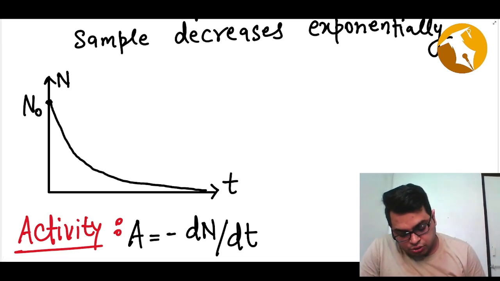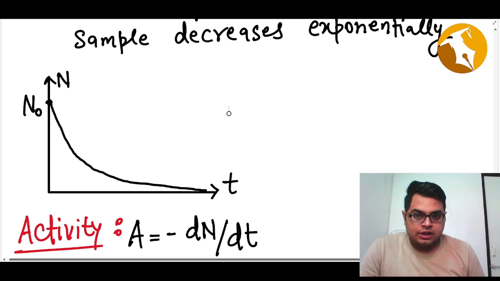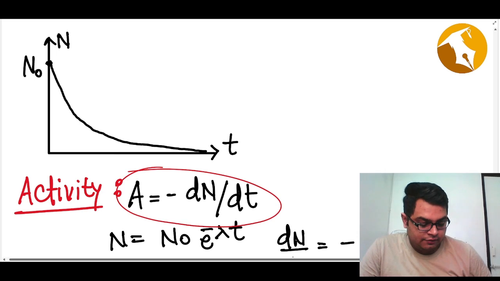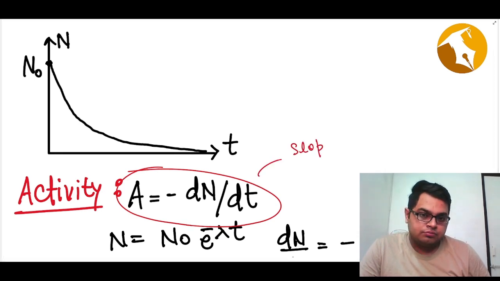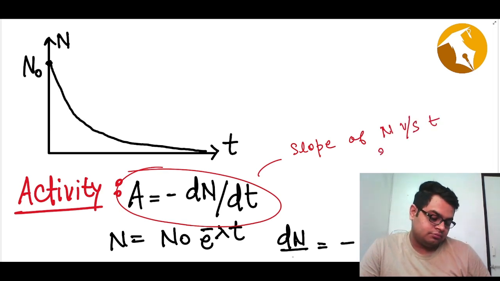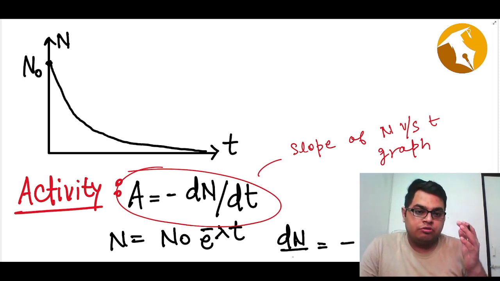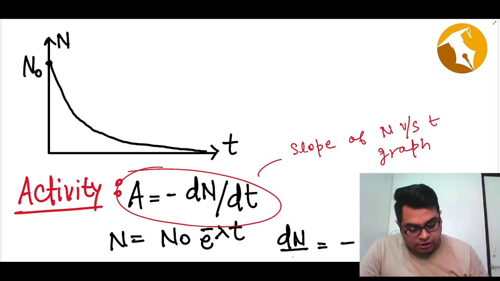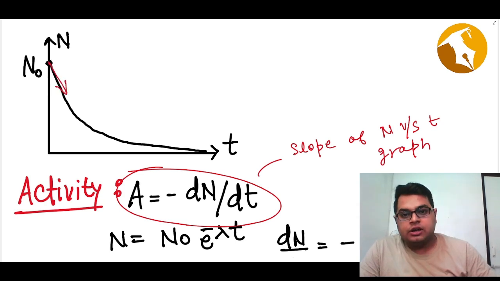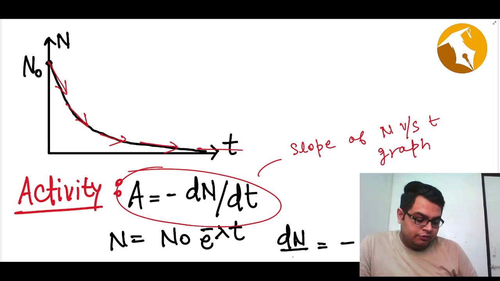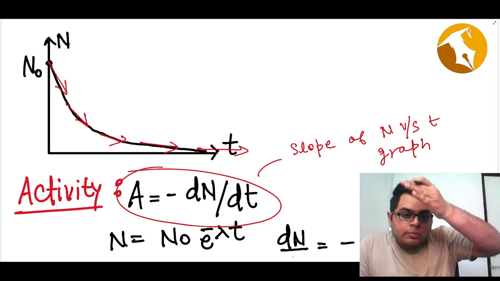Let me show you how we can visualize this. From this equation, you can clearly see that activity is nothing but the slope of the N versus t graph, right? Because differentiation gives you slope. In the beginning the slope of the graph is very large, and as you keep moving forward, your slope keeps on decreasing, and ultimately at infinity your slope becomes zero. So the slope of the graph is decreasing.